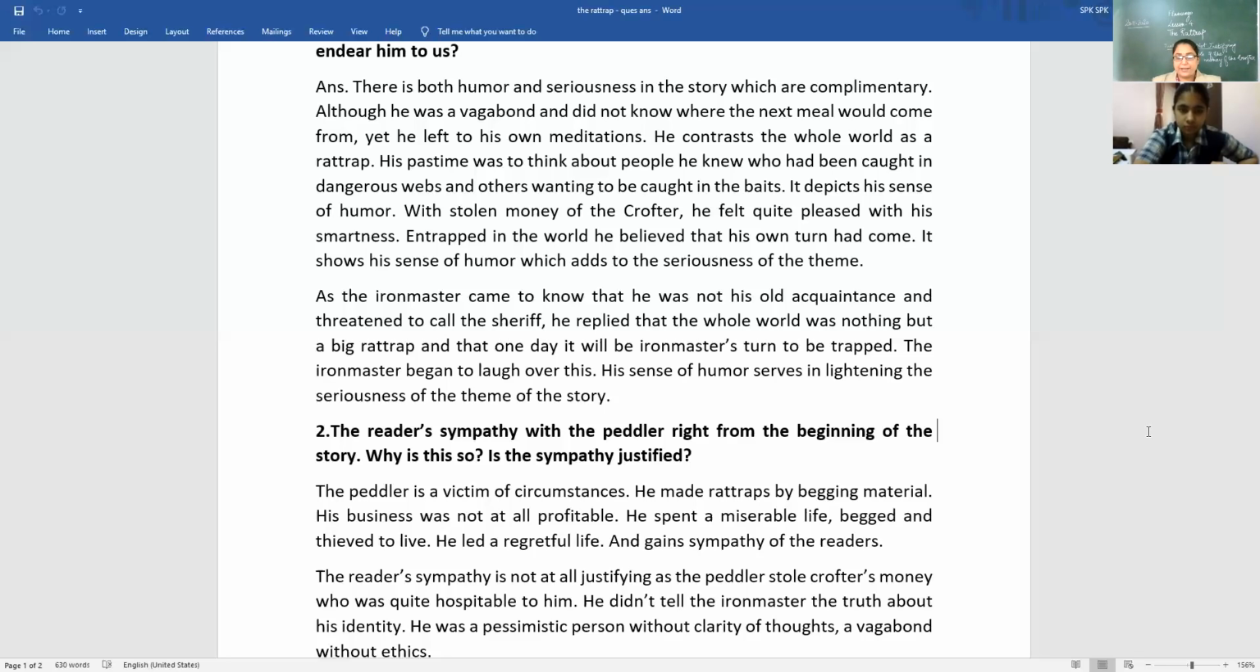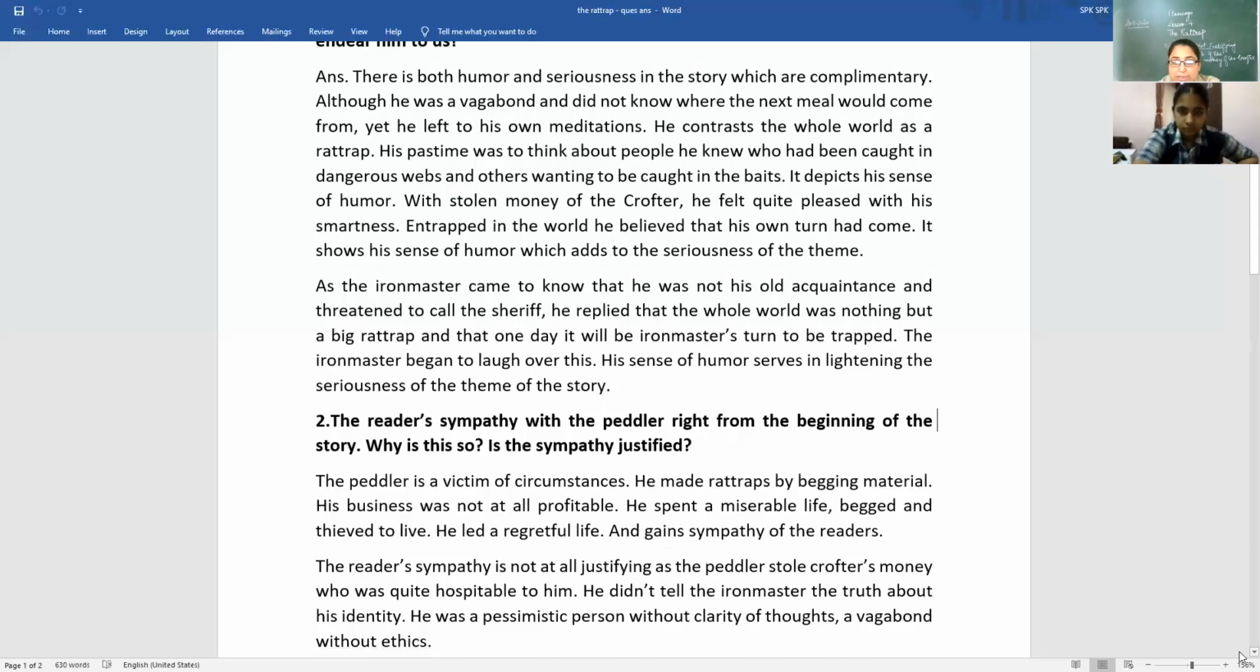He didn't tell the ironmaster the truth about his identity, that I'm not your friend who used to work in the regiment. He did not say a word. So he's not saying, yes, I'm your comrade. And he took him home, and his daughter took him home. He was a pessimistic person without clarity of thoughts, rather rigidity combined with foolishness.